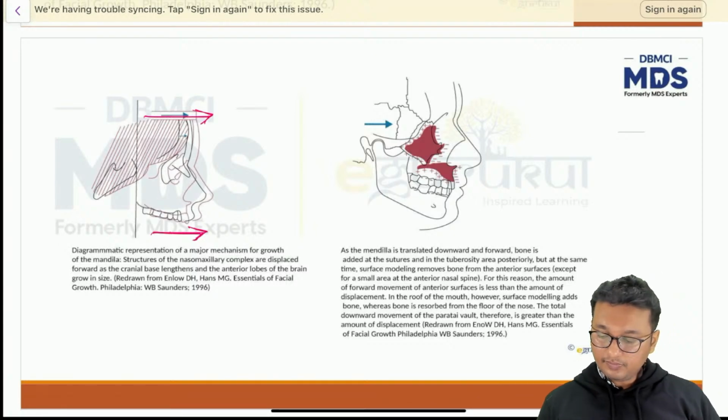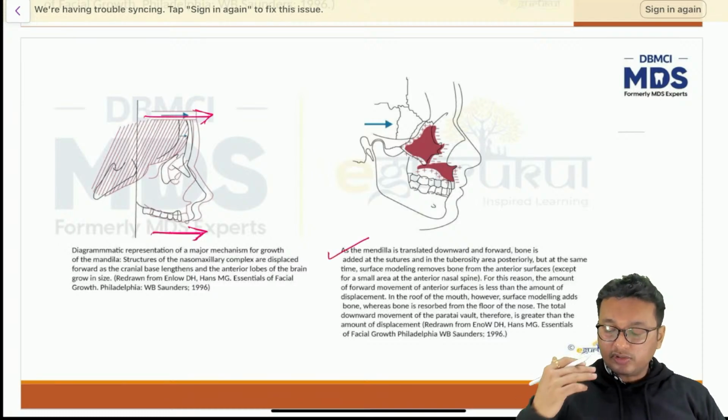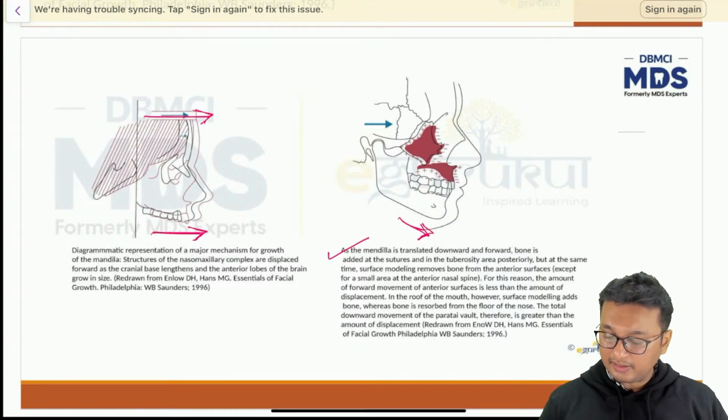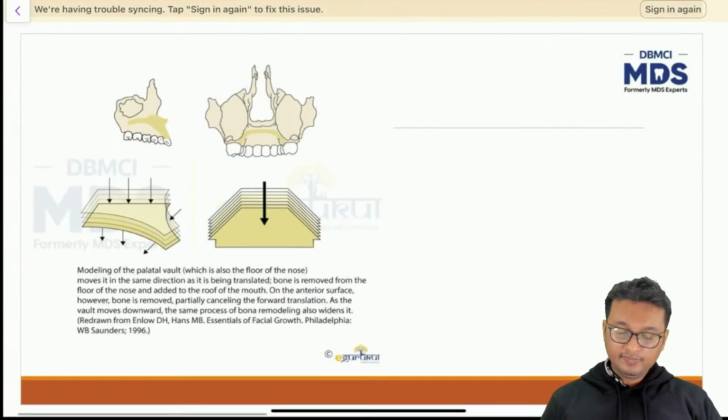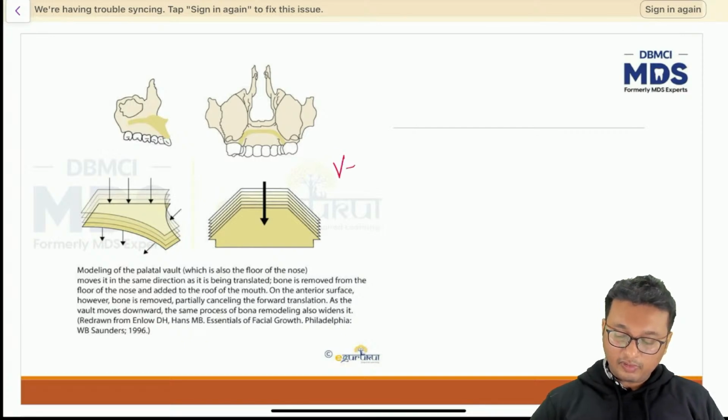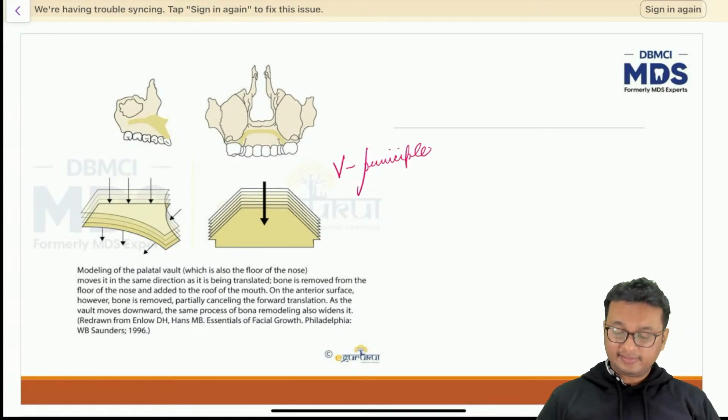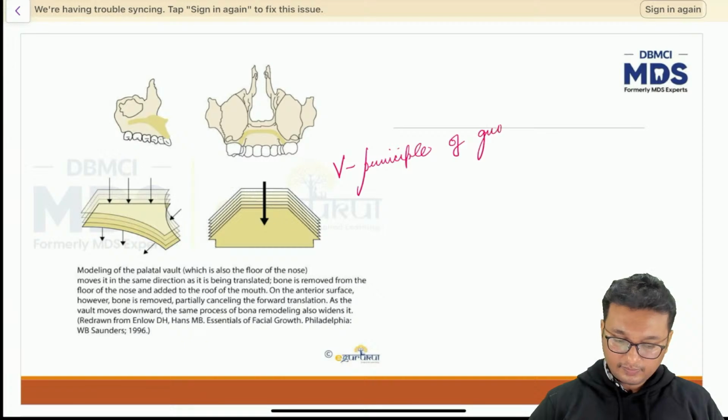Now the second figure also shows the same thing, that to keep pace with the growth of the maxilla, the mandible is also growing in a forward direction. The same pattern has to be followed, downwards and forward, similar to that of the maxilla. Similarly, the vault of the maxilla is also growing in this manner by following the V principle of growth. I'll explain these principles in the next lecture. The V principle of growth was given by Enlow.